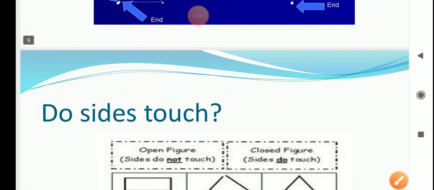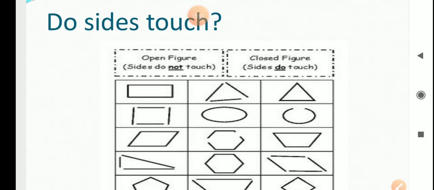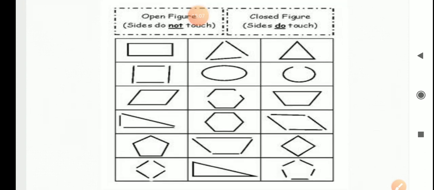Now, by solving one small exercise, we will know more about open figures and closed figures. Do sides touch? See here what is given. In an open figure, sides do not touch, which means the figure will be open.